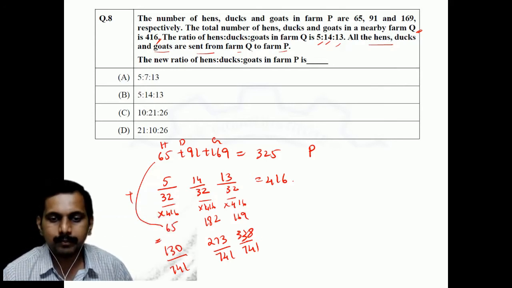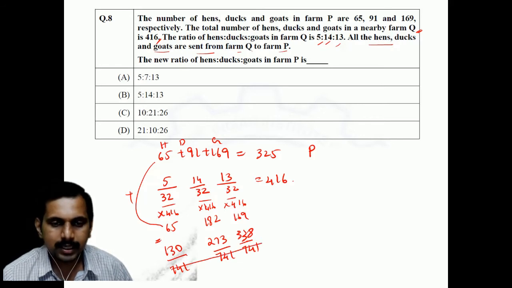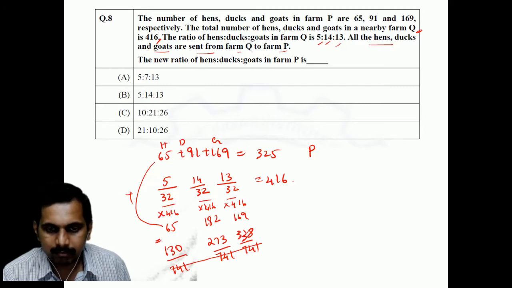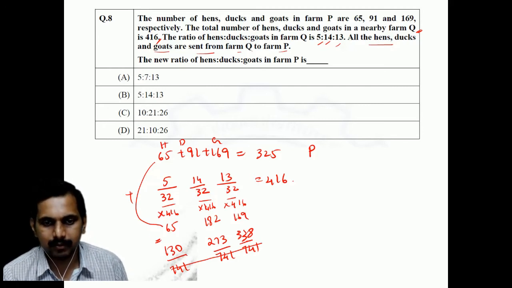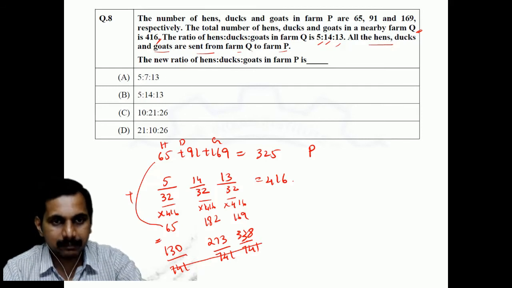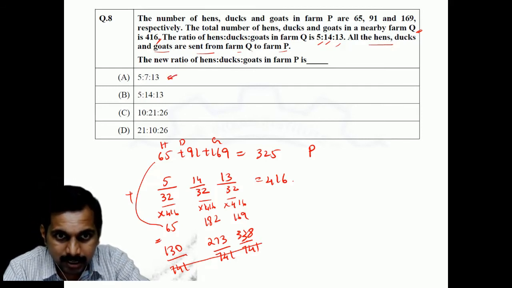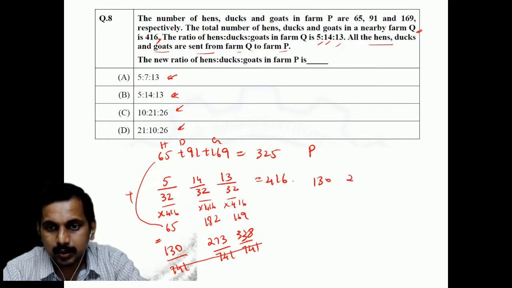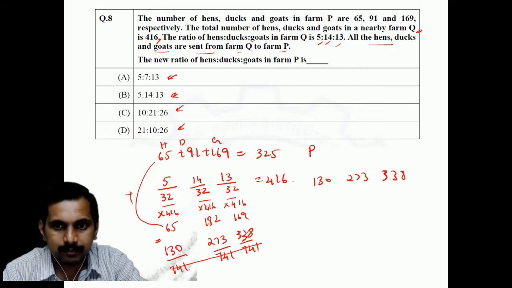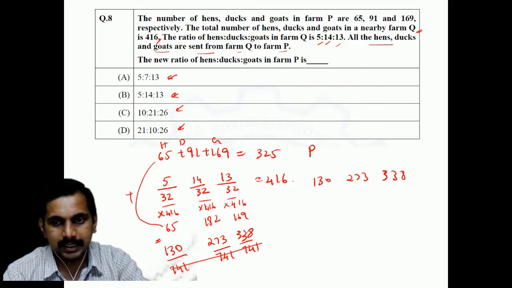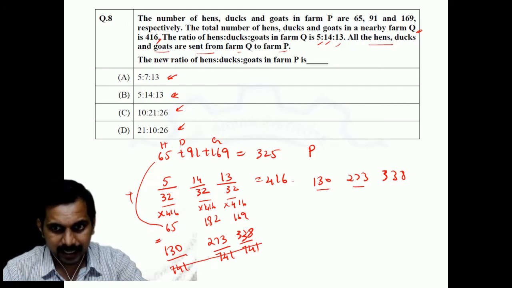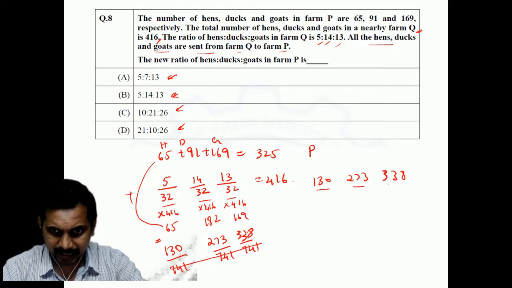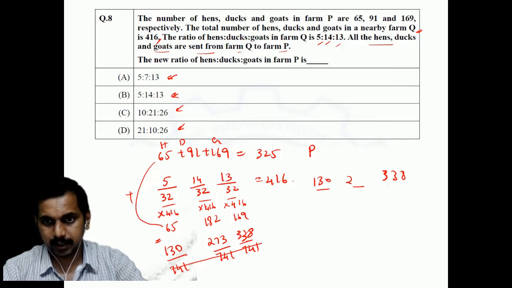This is one way of doing it. Otherwise you cut this off. See by what it is divisible. Or you can look at the answer options to see which is the near about ratio for 130, 273 and 338. If you see 5, 7 and 13, yes, it is there, you can come up with this answer also. So you can say 273.